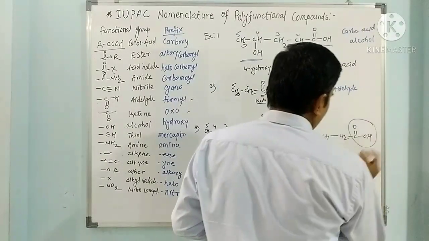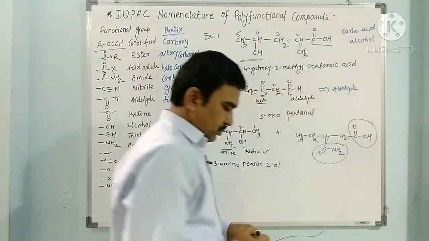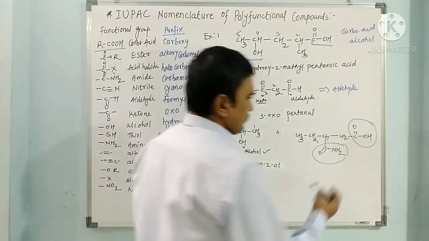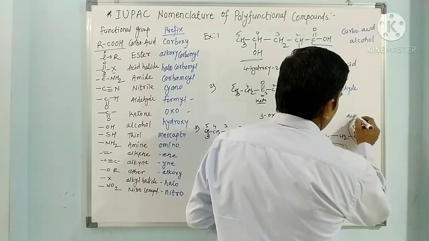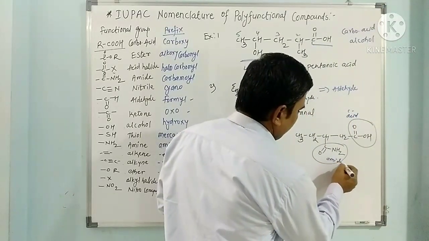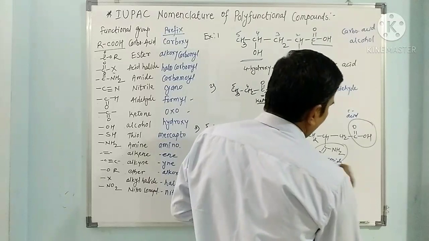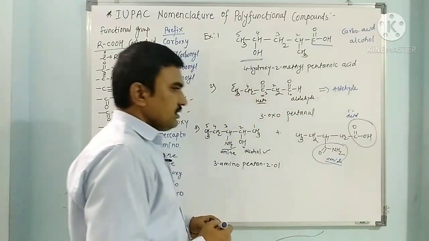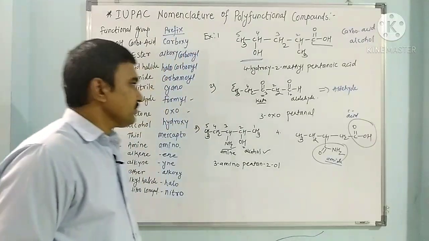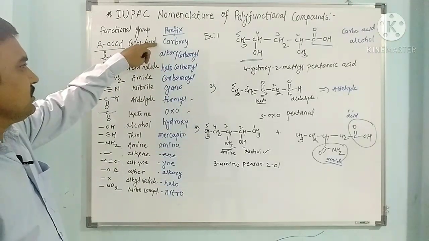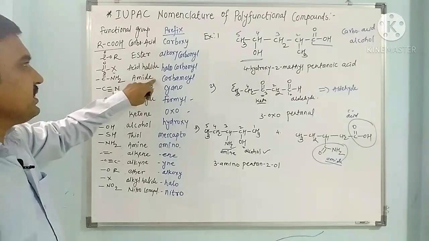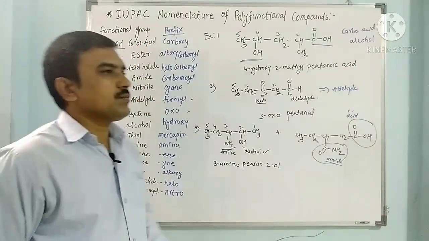This one is carboxylic acid, the second is amide. This amide is called carbamyl as a substituent. Then see which comes first, carboxylic acid or amide. Amide comes later than the carboxylic acid.